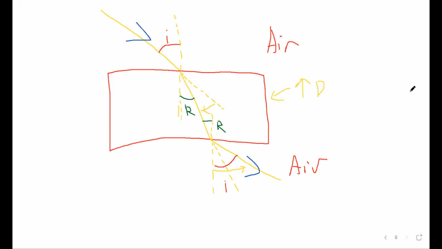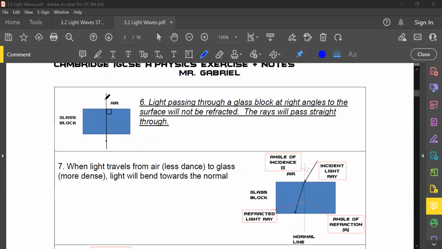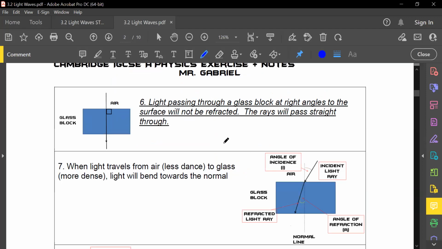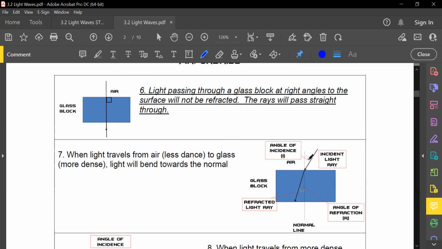Okay, so from here, light passing through here, if it's 90 degrees, it will not go through any refraction. If it is from air to glass or water or whatever, because it's entering from less dense to more dense, the speed will slow down and it bends closer towards the normal here, right?